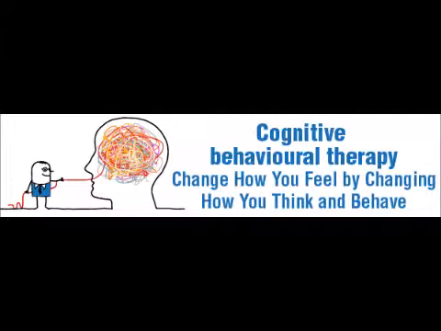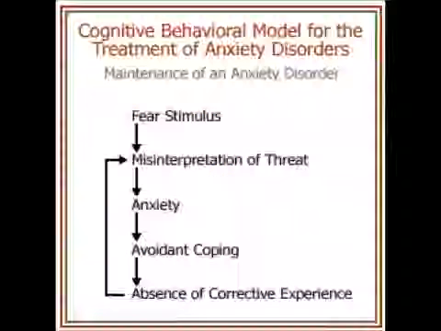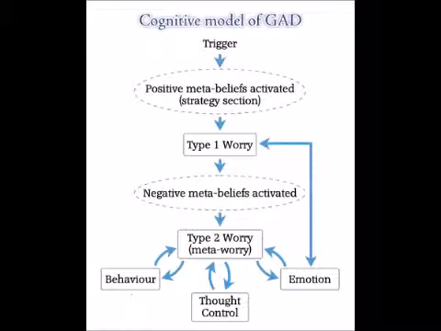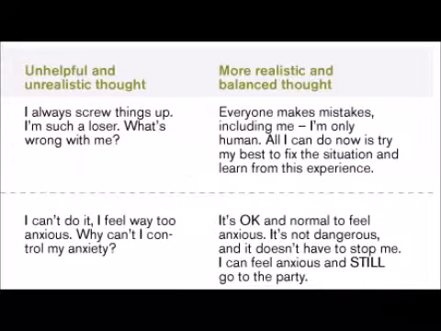CBT involves self-monitoring, relaxation training to reduce symptoms of tension and arousal, countering anxious thoughts to decrease worry, modification of behaviors that perpetuate anxiety, and relapse prevention. At the core of CBT is what is known as cognitive restructuring. Cognitive restructuring involves identifying and changing the distorted thinking patterns that produce meta-worry. Meta-worry meaning worry about worry.